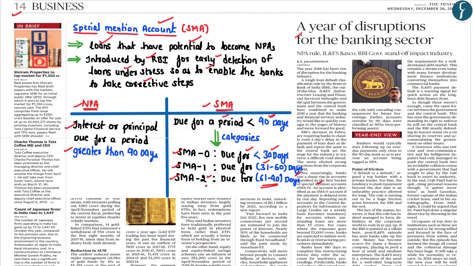Now this clearly shows that if the interest or the principal is not paid on an account which is categorized as SMA 2, automatically the SMA 2 would be categorized as a non-performing asset by the bank. So these are some of the important aspects which one must know with respect to special mention accounts.